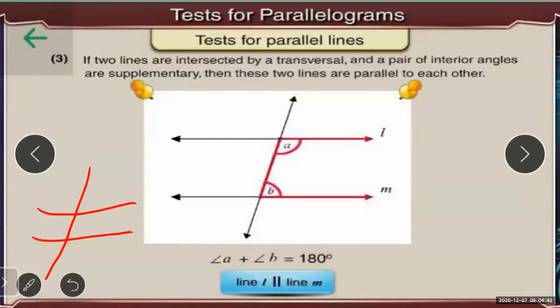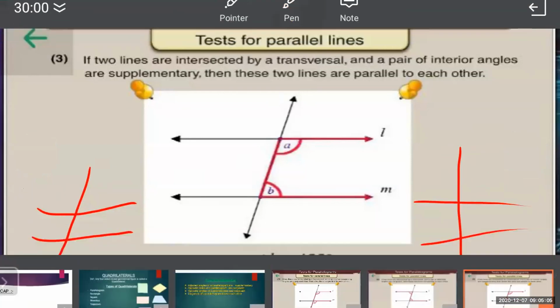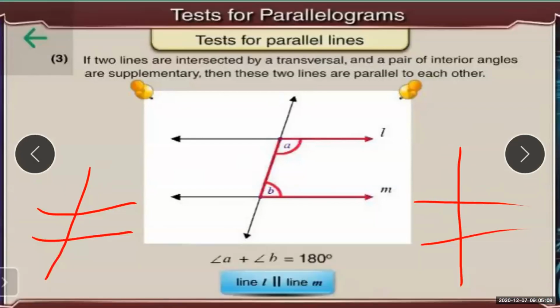As I told you, if you want to show that any two lines are parallel, the first condition is that there should be a transversal, and the second condition is that using any of the three tests, that is the corresponding angle, alternate angle, or interior angle test, you can show that the two lines are parallel. So these three tests are also helpful if the question comes, prove that lines are parallel.